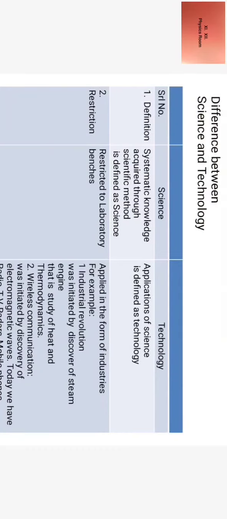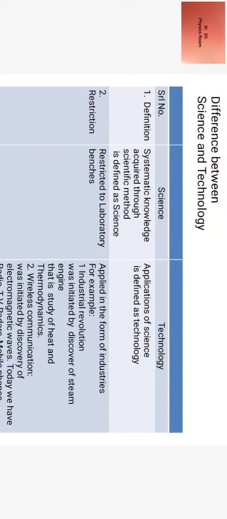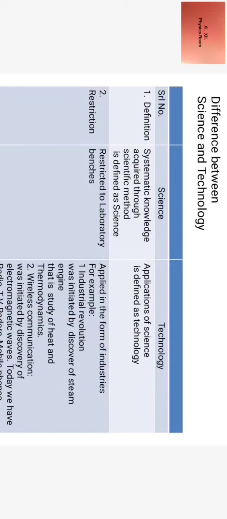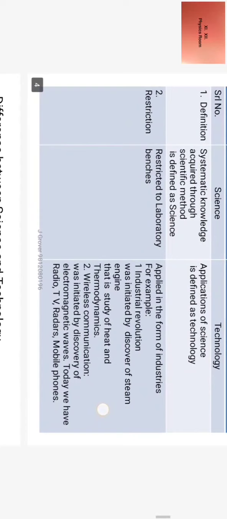Now we go to the second point, restrictions. Science is restricted to laboratory benches, and technology is restricted to industries. When science is applied in the form of industries, it becomes technology. For example, number 1, industrial revolution. The industrial revolution was initiated by the discovery of the steam engine, that is the study of heat and thermodynamics.